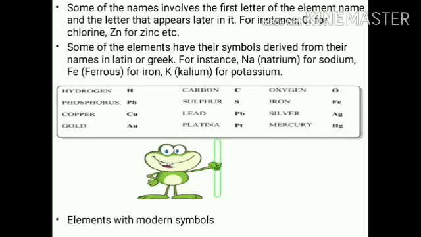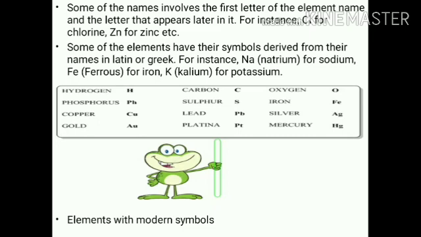Some symbols involve the first letter of the element name and another letter that appears in it. For instance, chlorine is Cl, zinc is Zn. Some elements have their symbol derived from the Latin word of their name. For example, the symbol of sodium should be So, but the Latin word for sodium is natrium, so the symbol of sodium is Na. Likewise, ferrum, so the symbol of iron is Fe.